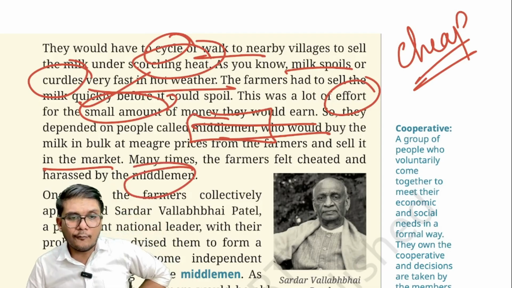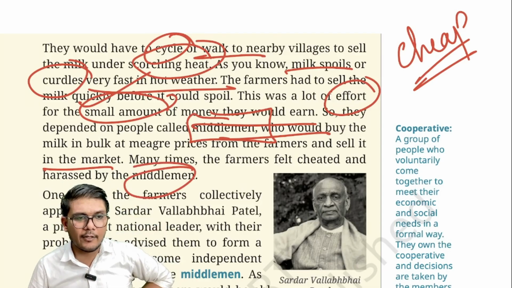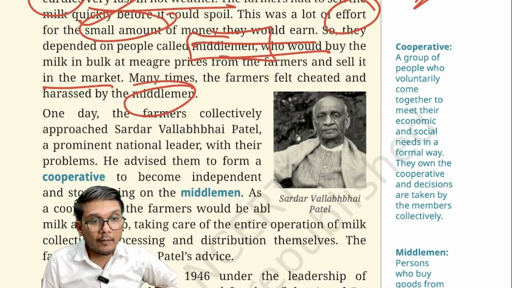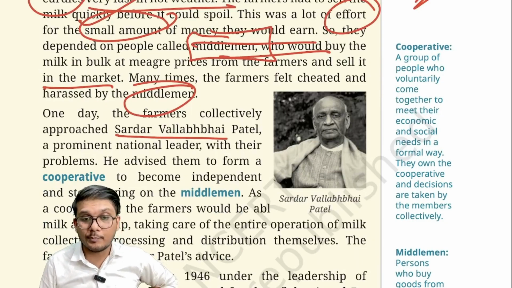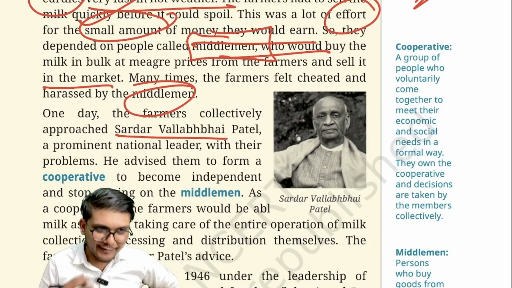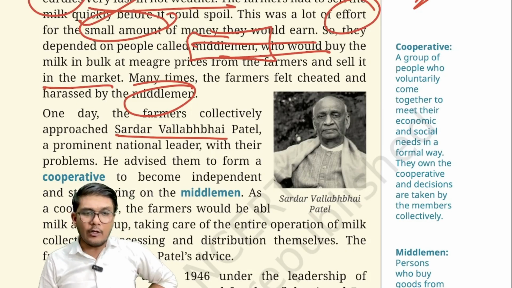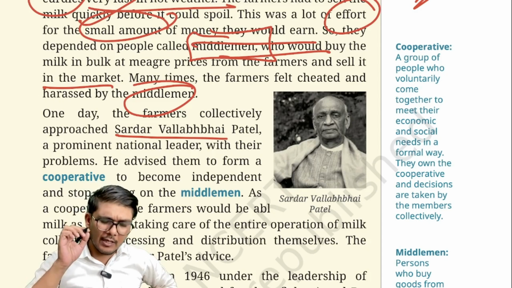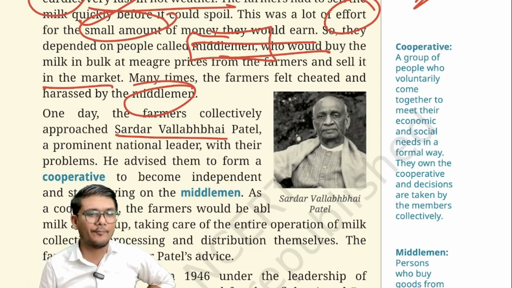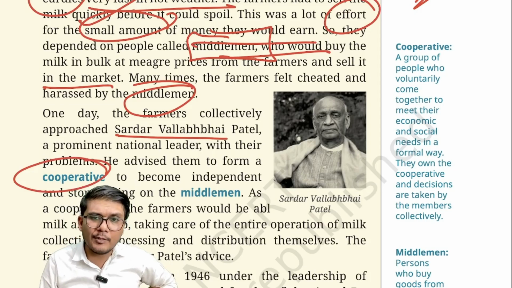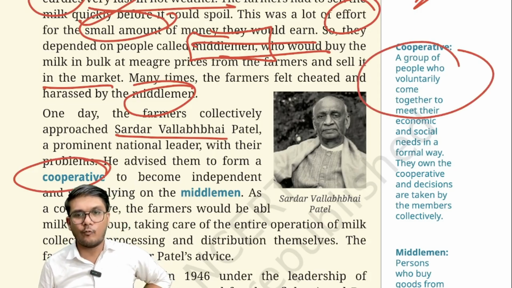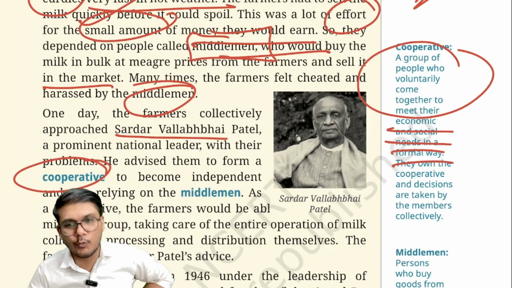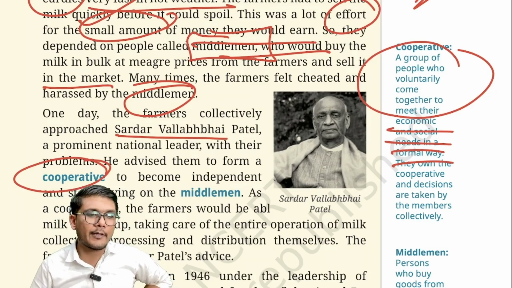Right. So the farmers collectively went to Sardar Vallabhbhai Patel, a staunch personality, a freedom fighter, and a great leader. They went to him and he gave them an amazing advice. He told them to form a cooperative. Now what is a cooperative? It's a group of people coming together voluntarily. Why? To meet their economic and social needs in a formal way. That is what a cooperative is.